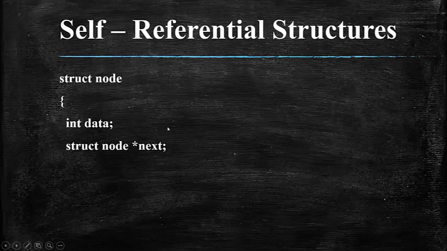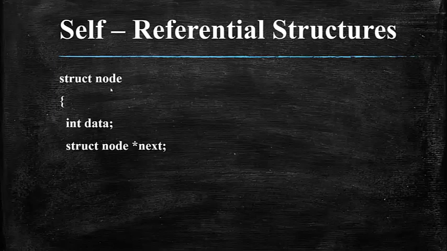This particular structure member is a pointer variable. And if you see the data type of this data member, that is next. So next is a pointer variable, and this next is of data type structure, and that structure is of type node.